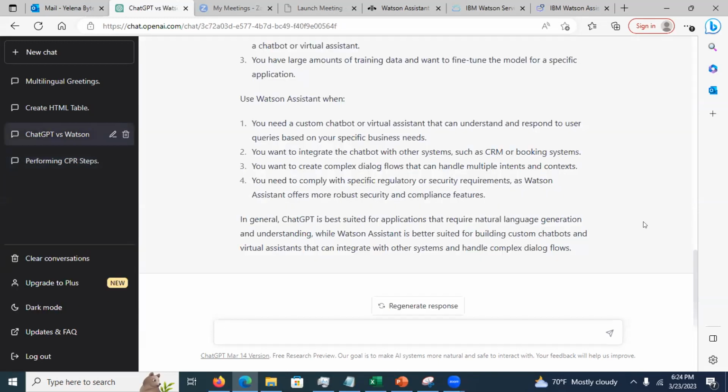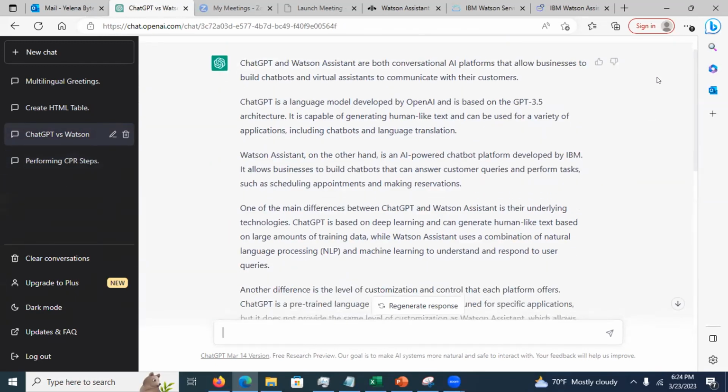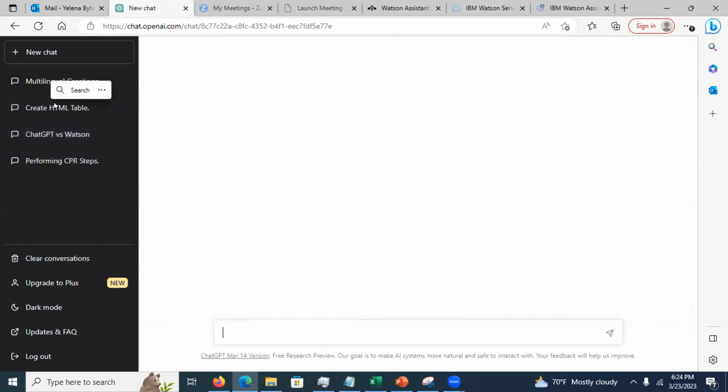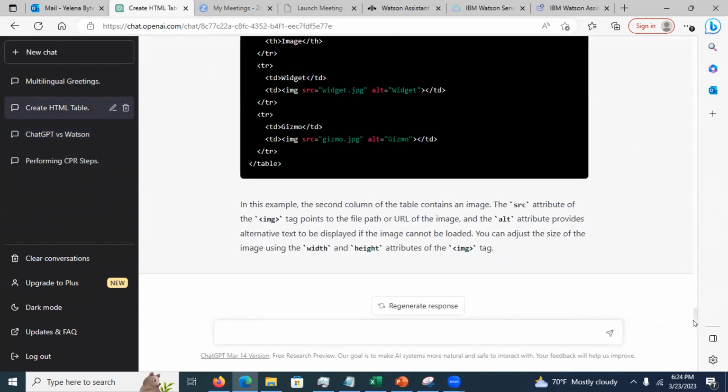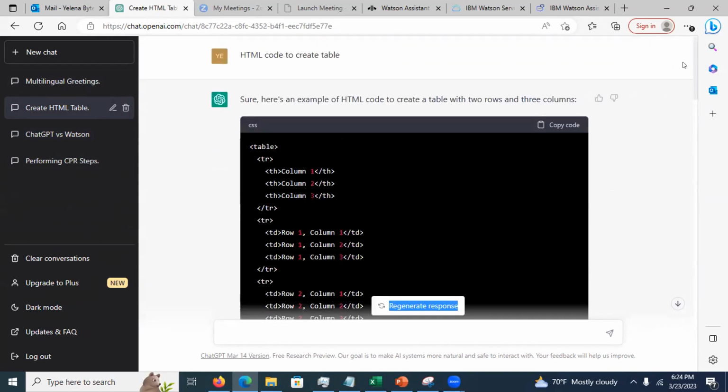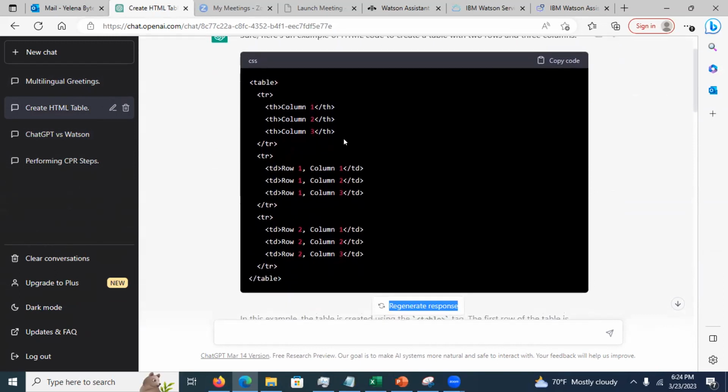Here I asked the difference between ChatGPT and Watson Assistant, and I asked when you use each. See? Then I asked for HTML code on how to create a table. So suppose that I'm a little lazy, I want to know how to create a table in HTML. So this is an example. I'm not going to submit this, but I would just edit it. I would take this, see table row, table header, table data. And suppose that I want to have more than 3 columns, right? I'm going to customize it. I'm going to add.